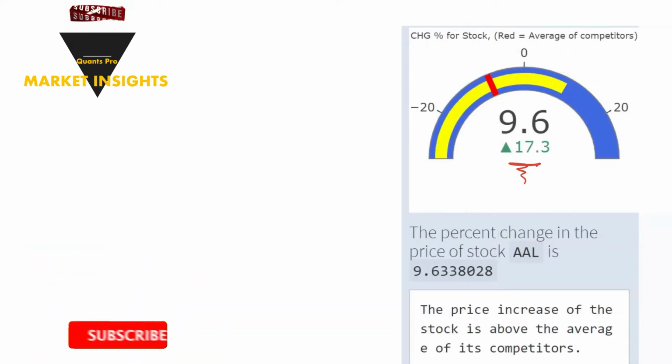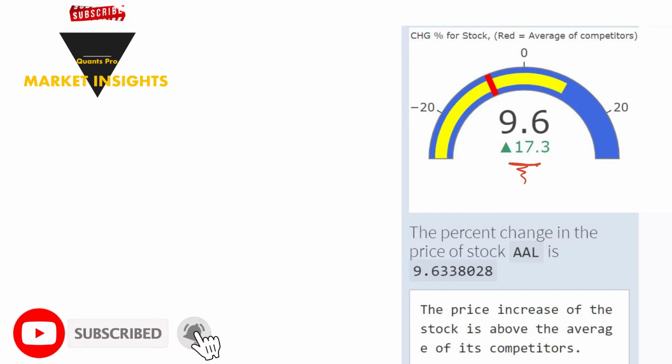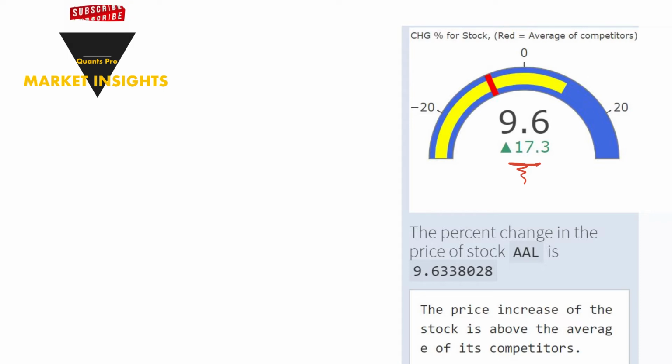First, let's talk about the price change compared to the previous close. In the gauge chart, the price change of the stock on the last trading day is compared with its competitors in the graph showing the price performance for the AAL stock. Considering its competitors in the market, the yellow color shows the daily percentage change in the share price. The red color gives the average of the percentage price changes in the competitors' shares.